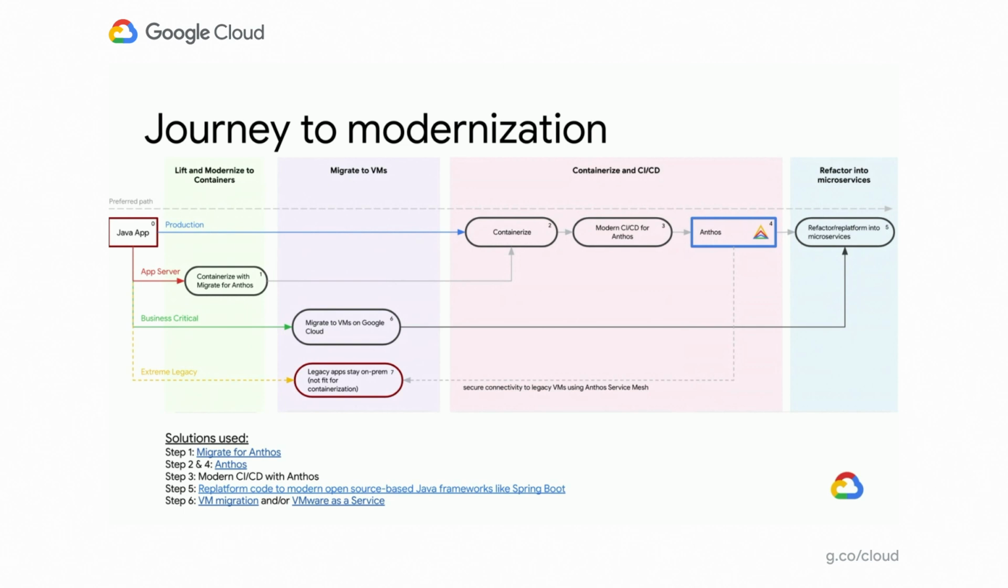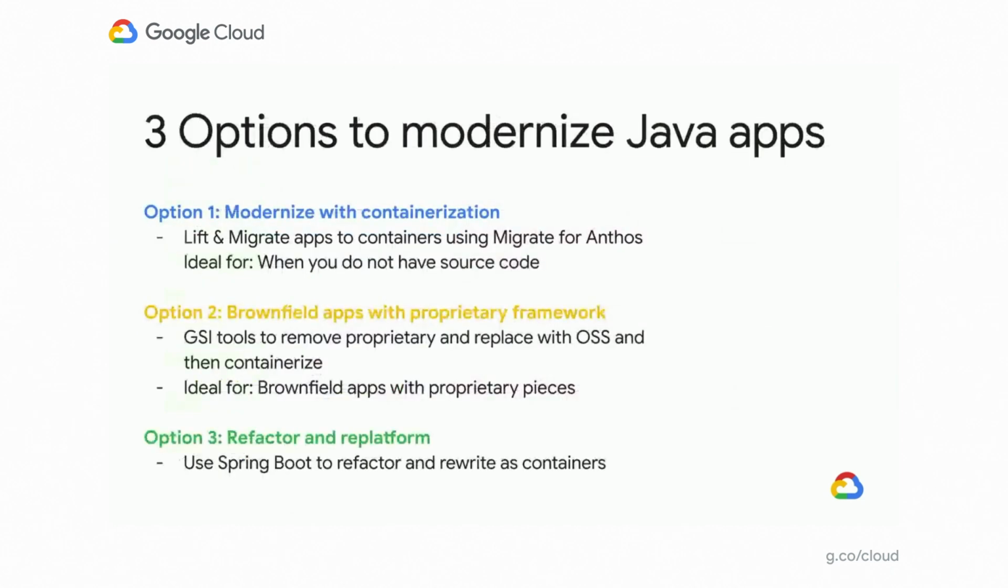And then the third one is any business critical applications, the brownfield applications we talked about. We could use our GSI tools or Migrate for Anthos or Migrate for VMs as well. And then finally, extreme legacy. But as you can see, all these lead to Anthos, where you can manage and maintain them, and then you can refactor and replatform them to microservices at your leisure. That's the same 3-step process that I talked about before with the savings.